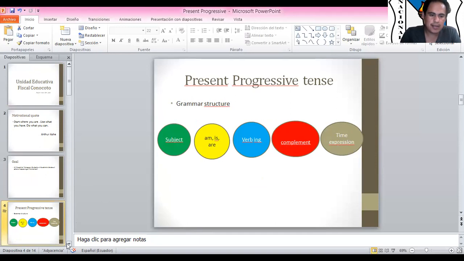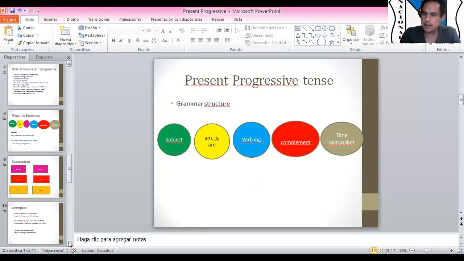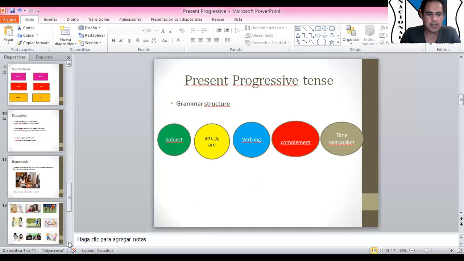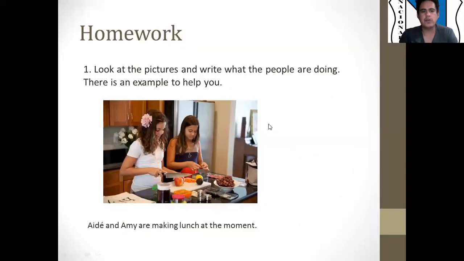Okay, now guys, it's time for your homework. Please do this homework. I'm gonna check it in your class. So with this, I'm gonna make sure that you understand what I'm saying right now. Okay, so guys, you are going to look at the pictures and write what the people are doing. There is one example to help you. For example, here we have the picture. As I said, Aide and Amy are making lunch at the moment. So I help you with this example.